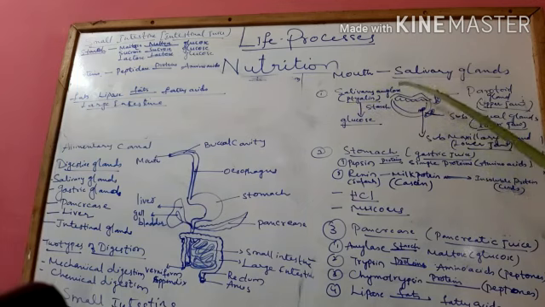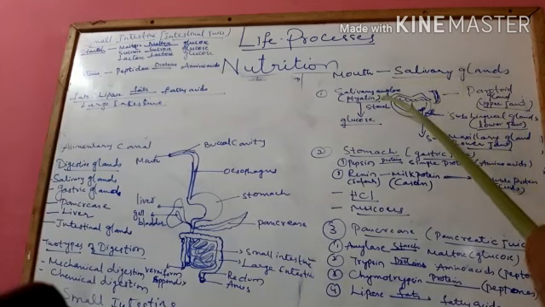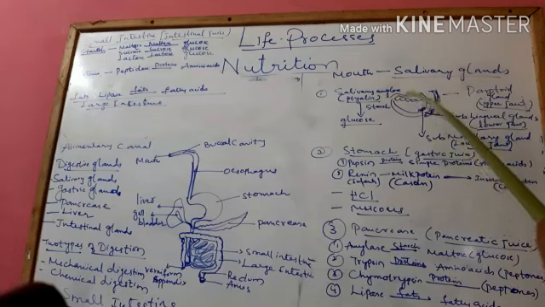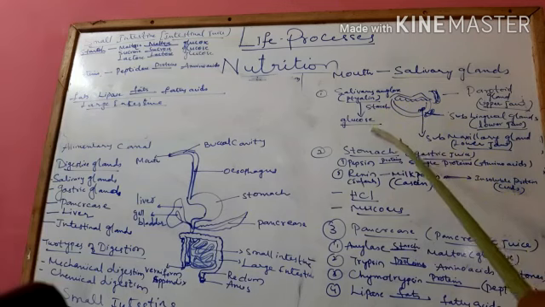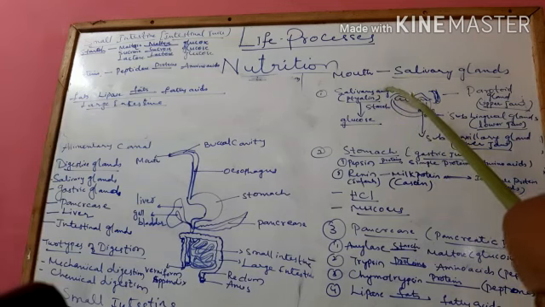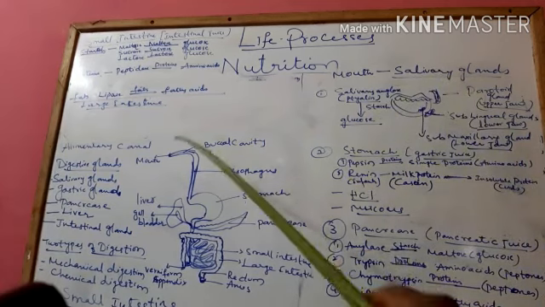So what is the function of this salivary amylase? Once the food is taken into the mouth, the food is masticated, that is with the help of mechanical digestion. The food is broken down into simpler particles, and to that salivary juice is added. In the salivary juice you can see an enzyme called salivary amylase that converts starch into glucose. So what is the function of salivary amylase? It converts starch into glucose. And come to the next one.